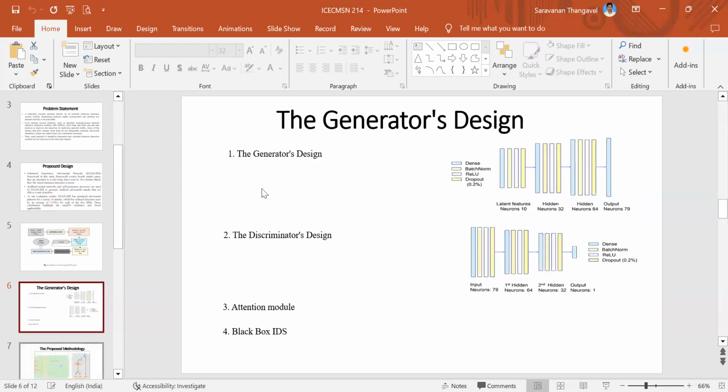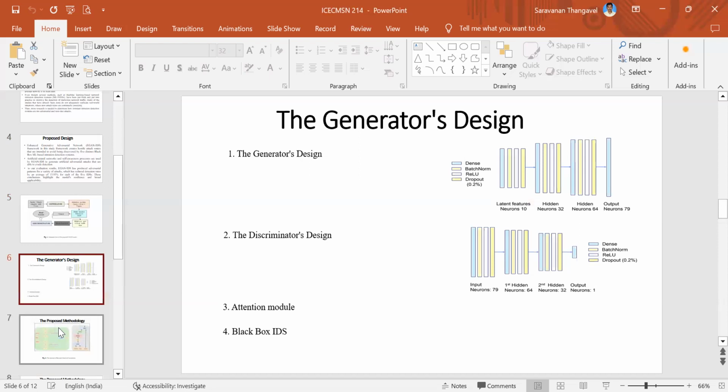So here comes the generator design. In the generator design, the following is the diagram produced by the generator design, followed by the discriminator design. The third one is the attention module, and the final one is the black box intrusion detection system.